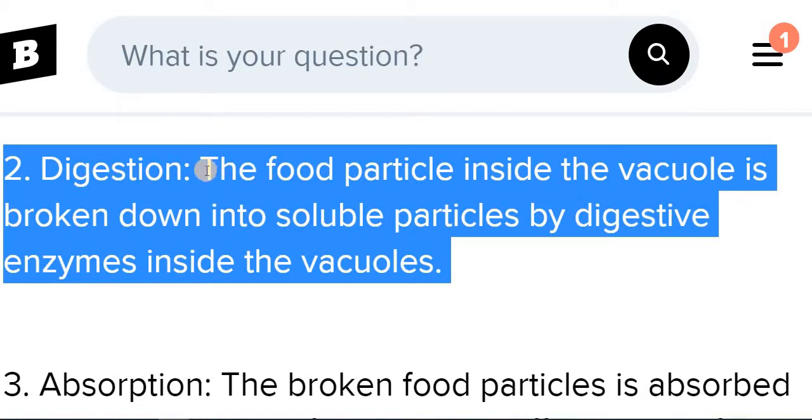Now the second one, that is digestion. As we discussed in the ingestion part, the vacuole is generated and then it comes inside the cell. So the food particles inside the vacuole are broken down into soluble particles. How do these food particles become soluble? Because in the food vacuole a digestive enzyme is secreted, and the function of this digestive enzyme is to digest the food particles in such a way that they become soluble particles.